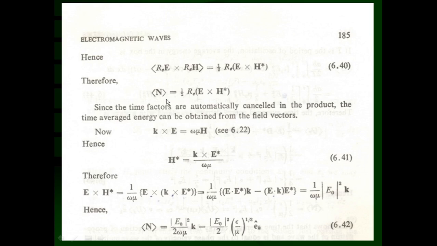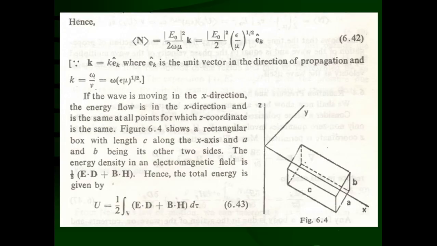Hence the pointing vector n is equal to E0 square divided by 2 into epsilon upon mu raised to 1/2 ek caret. That way we have obtained the relation for the average value of pointing vector n in terms of the magnitude of electric field vector E0. That is equation 6.42, which is also written over here.